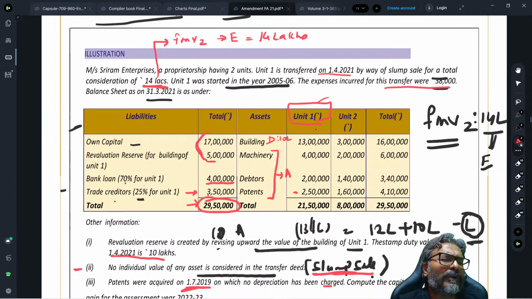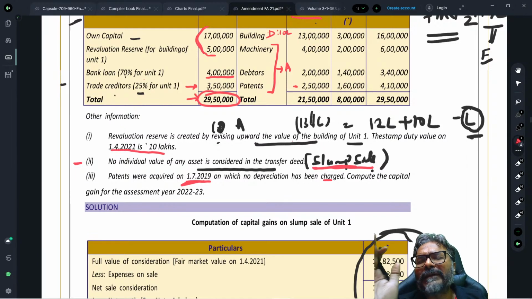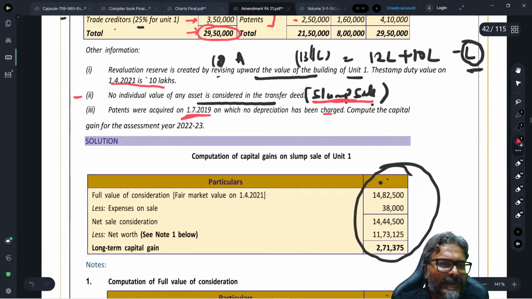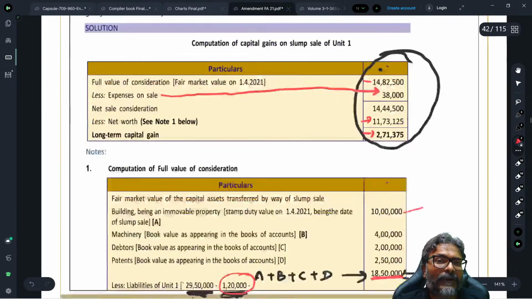And this FMV value number 1 will be compared with FMV value number 2. The higher of the two finally would be my full value of consideration, and that full value of consideration would be reduced from the cost of acquisition which we have just now calculated, and finally I will get my long-term capital gains. Now don't forget the expenses on sale. From the net sale consideration, 1482, minus the expenses on transfer and thereafter the cost of acquisition, finally you will get your long-term capital gains. I hope that all of you are clear.